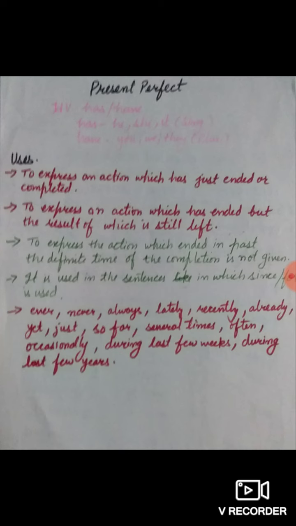And if we take negative sentences, subject plus has/have plus not plus V3 plus object is used. A negative example is: she has not written a letter.